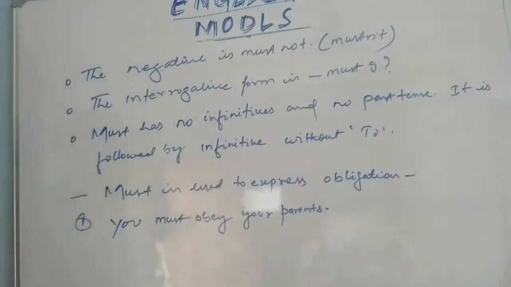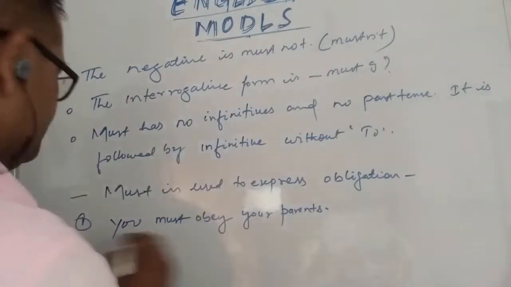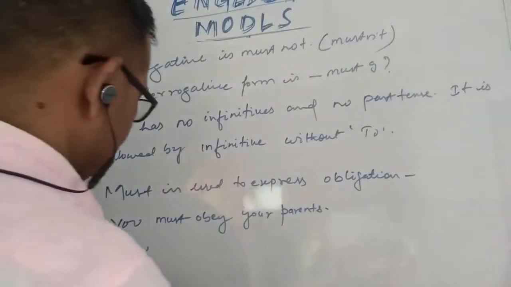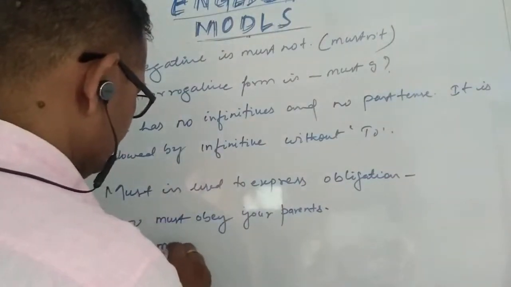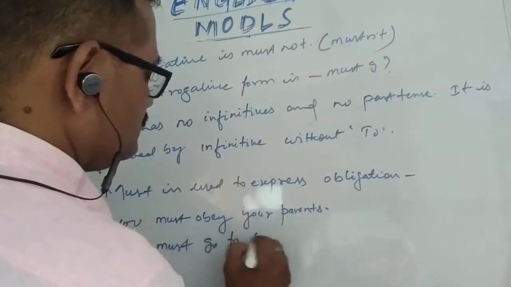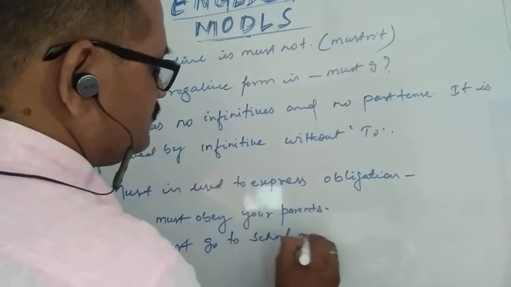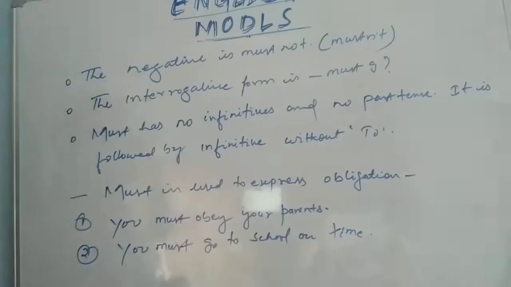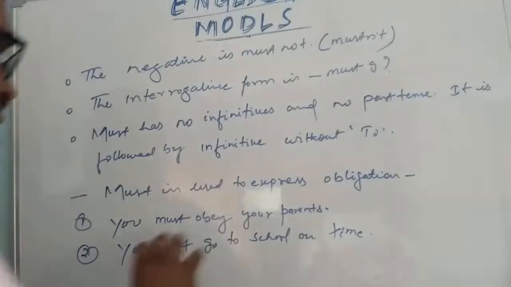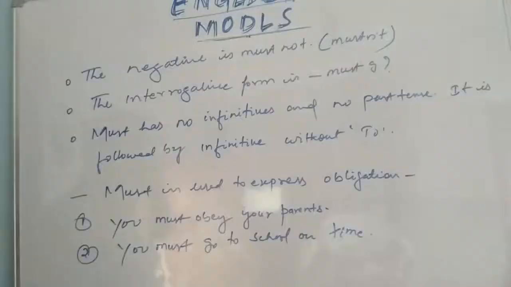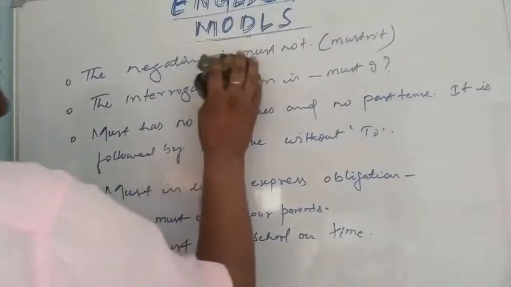Two, you must go to school on time. Okay. So you must obey your parents. You must go to school. That means it is used to express obligation.